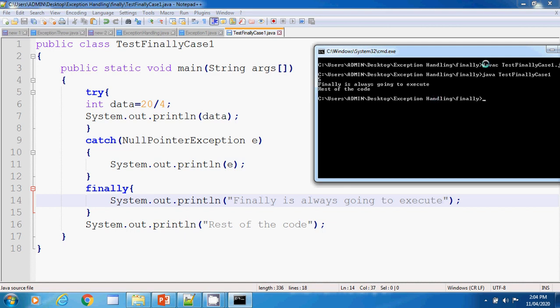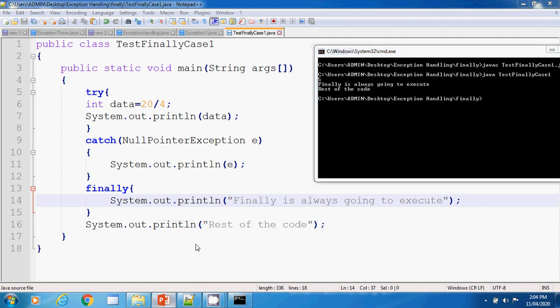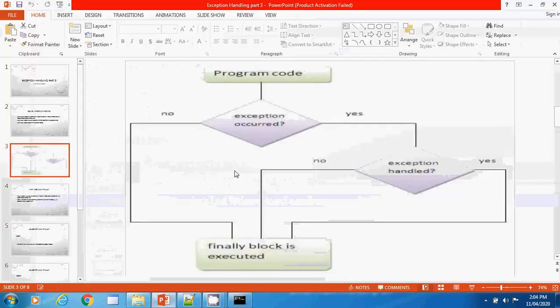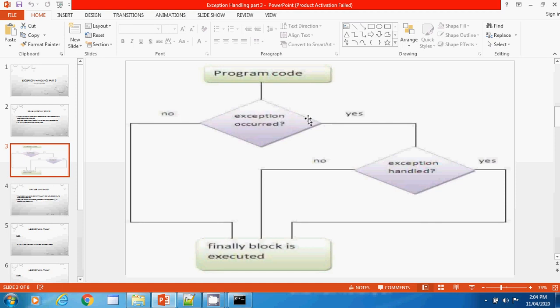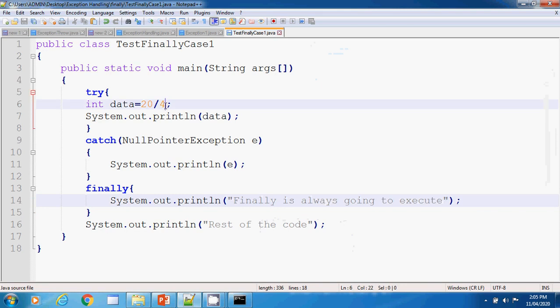Now what will happen if we come to case number 2? So what does case 2 say? Case 2 says that when an exception occurs and is not handled, as we can see from our flow chart, then also the finally block is going to be executed. So what we will do here, we will generate one exception over here. We will replace this value 4 with 0.